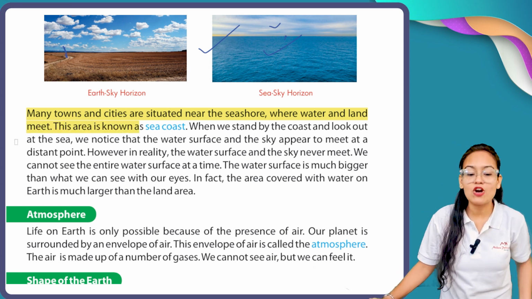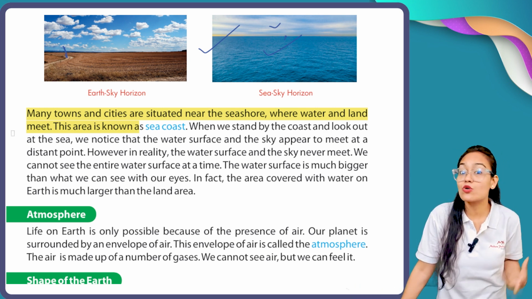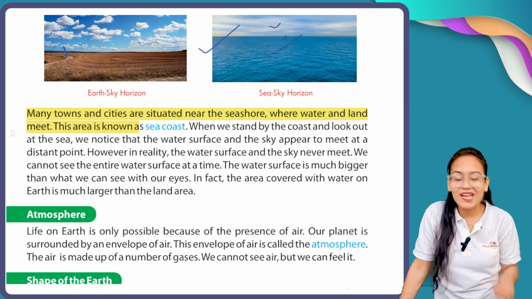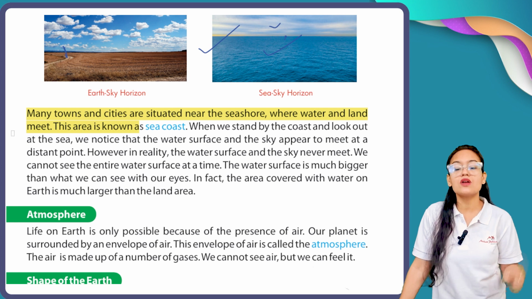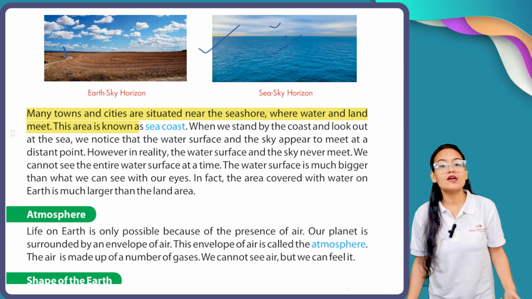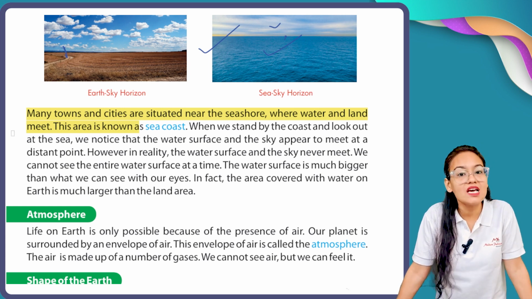Now what is the meaning of sea coast? Many cities and towns are located at the sea shore. Now what is the meaning of sea shore? The meaning of sea shore is where your water and land meet, and that area is called the sea coast.